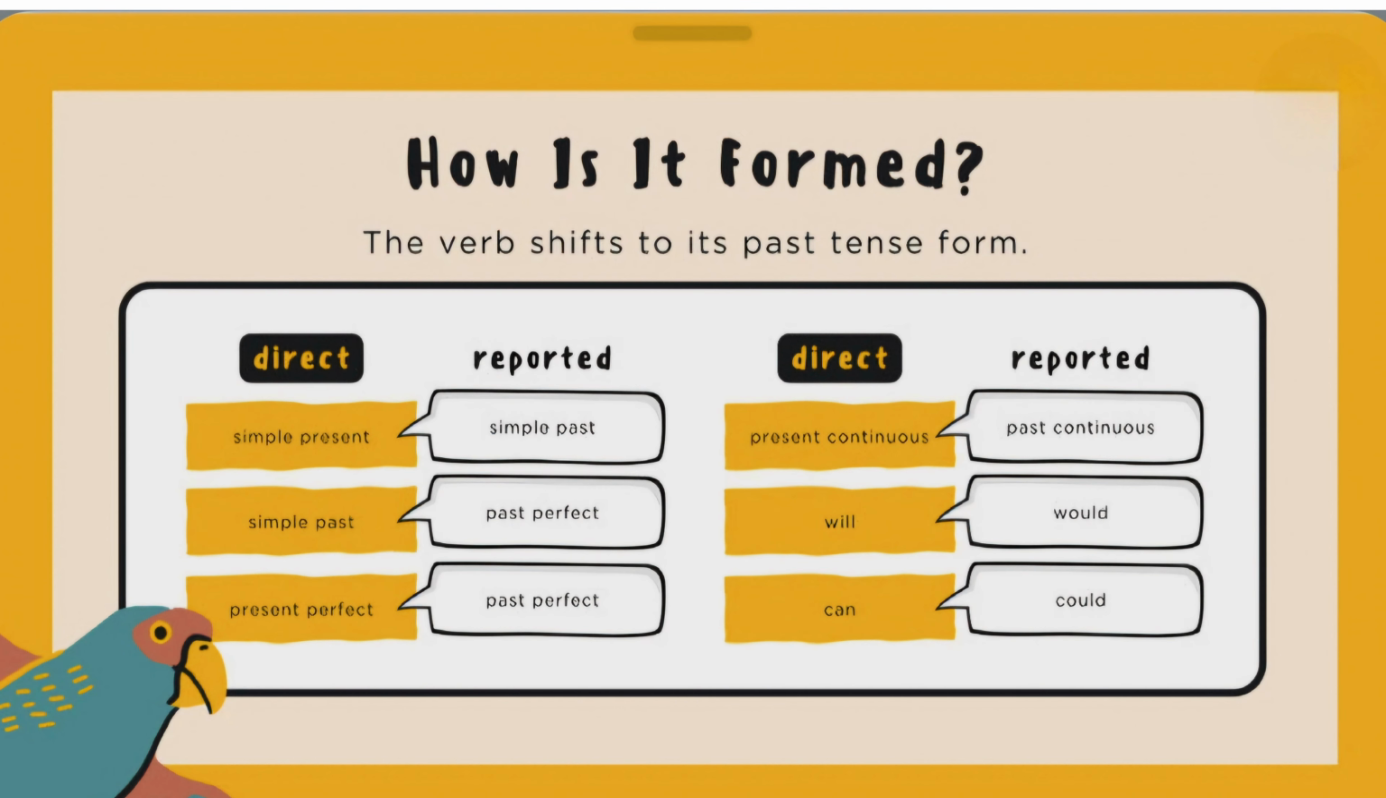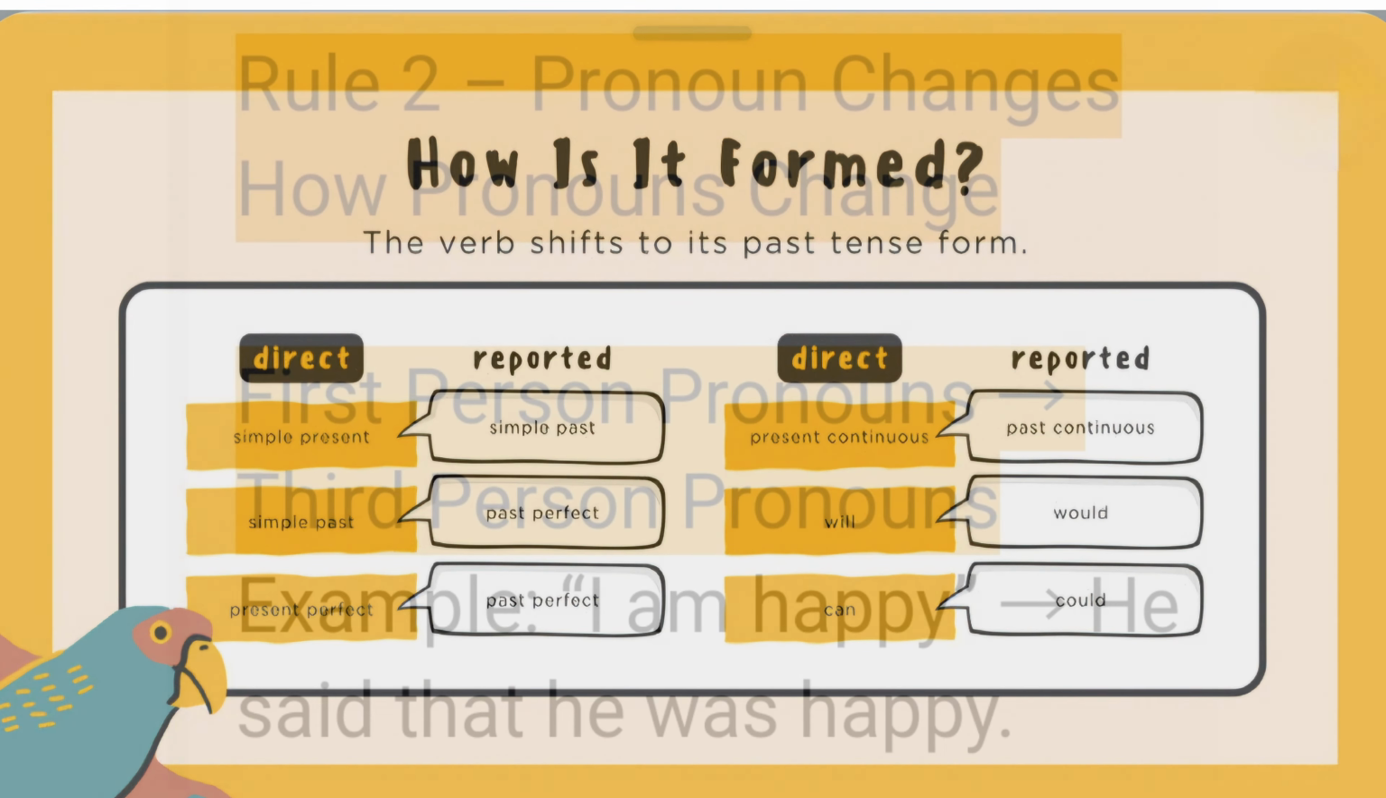Now let's study how we need to change the tense. Here it is clearly given that present tense becomes past tense, present continuous becomes past continuous, present perfect becomes past perfect, and simple past becomes past perfect. Will becomes would, can becomes could.